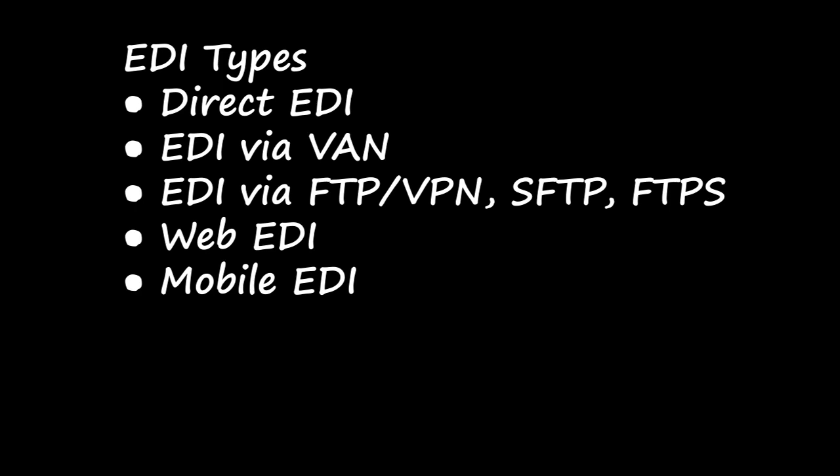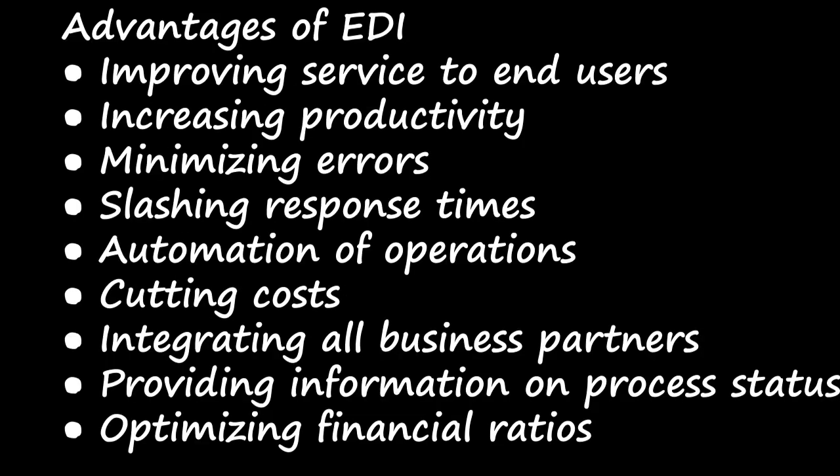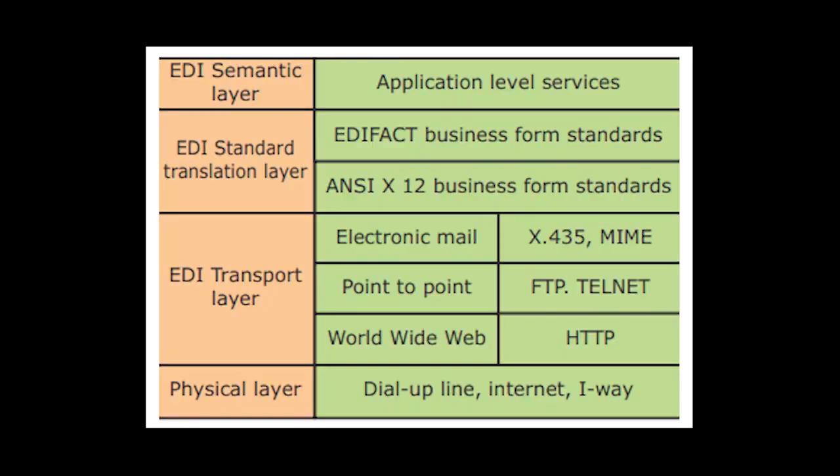And then we have seen the advantages of EDI. What are the advantages? Improving service to end users, increasing productivity, minimizing the errors, slashing response time, automation of operations, cutting cost, integrating all business and trading partners, providing information on process status, optimizing financial ratios, right? So learn these types of EDI, advantages and the layers of EDI today itself, right? We'll see the EDI components in the next session.